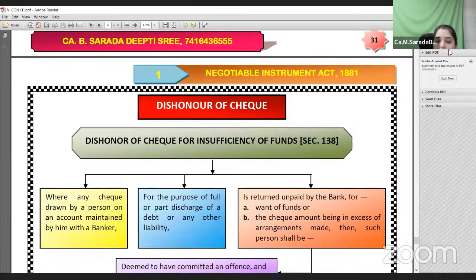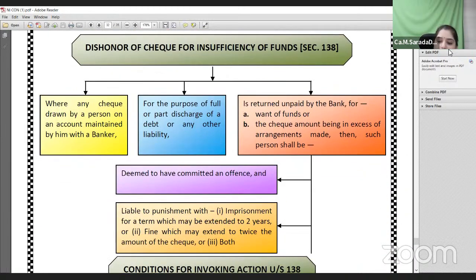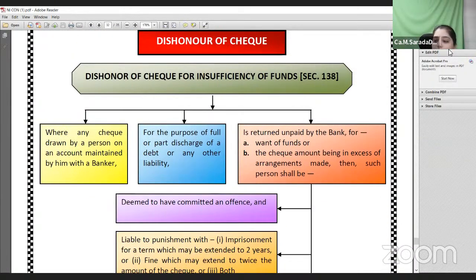Next one is dishonor of cheque. In what cases would the cheque be dishonored? The cheque is dishonored when it is presented for payment by the payee or the holder of the cheque. If there are insufficient funds in the account of the drawer, then the banker would dishonor the cheque. Then the cheque would be bounced. This is also called bouncing of the cheque.